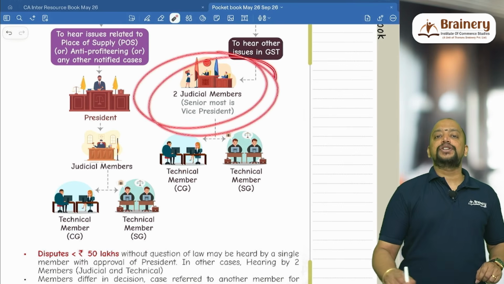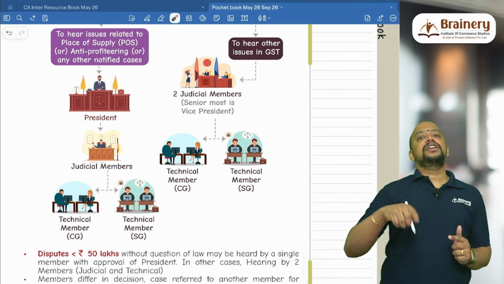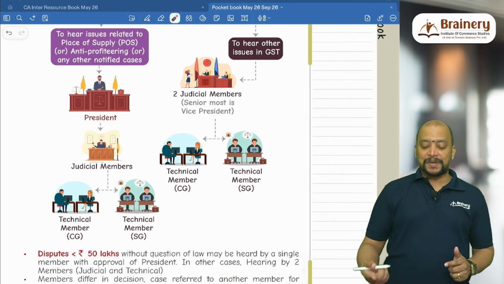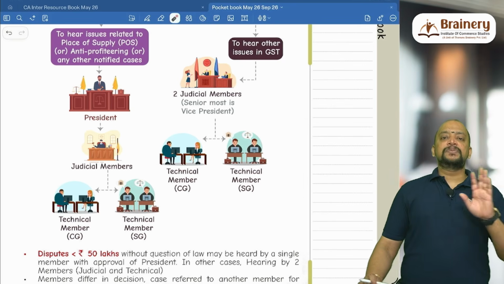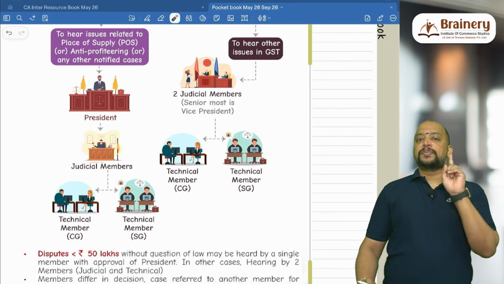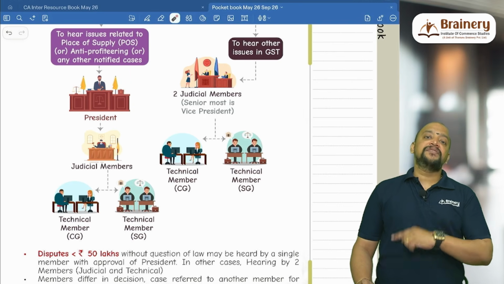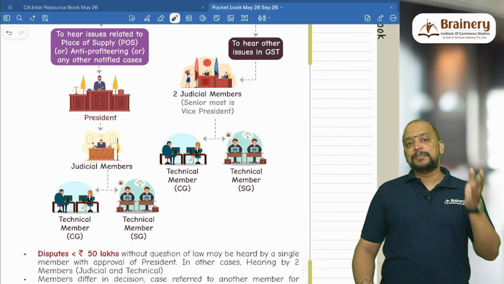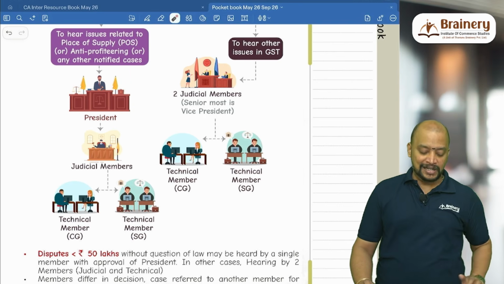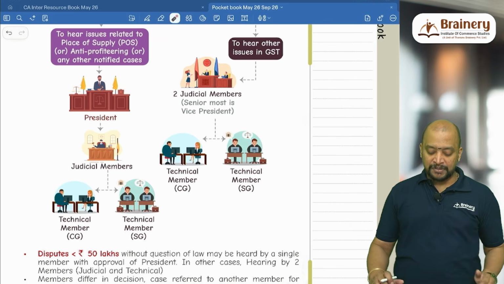Out of these 2 judicial members in the state bench, the senior most judicial member will become the vice president. Okay, so president will be 1 for the principal bench across the country, but in every state bench there will be a vice president. It means every state will have one vice president. The senior most judicial member will become the vice president.